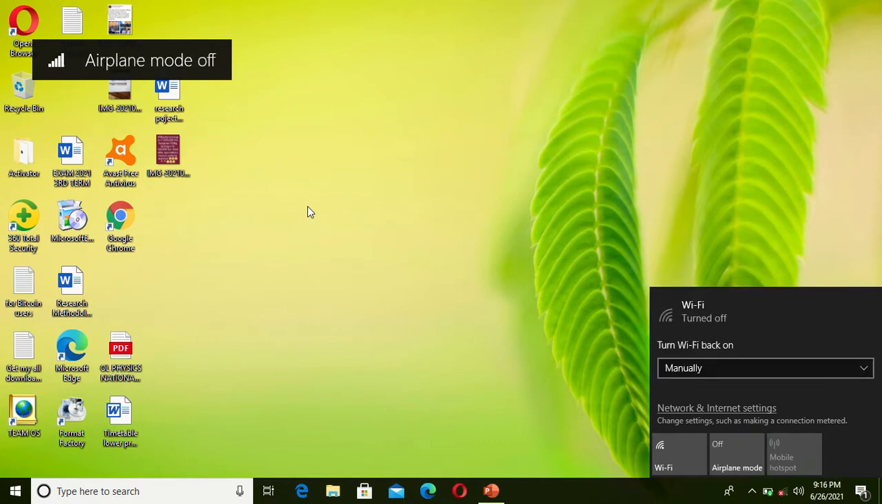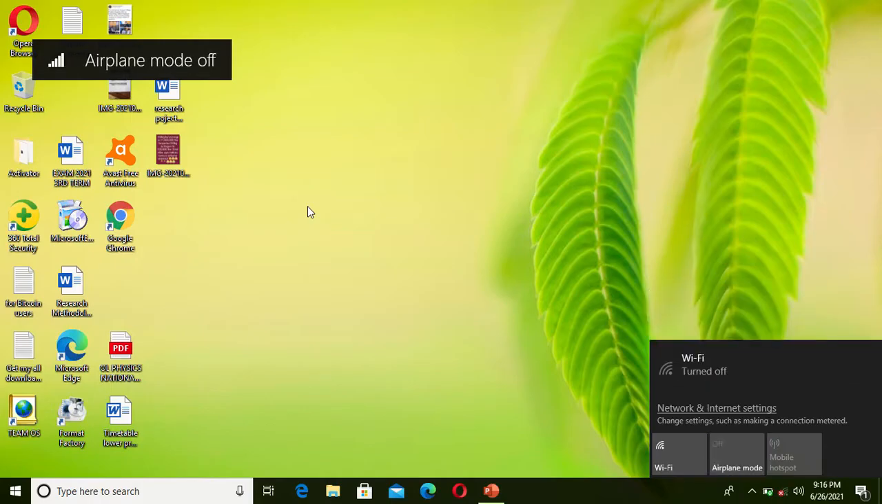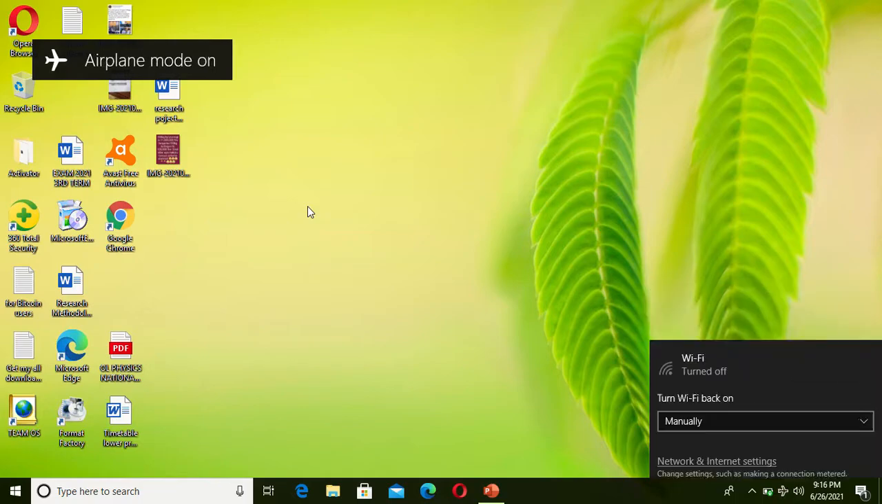So the first thing that you need to do is to remove the driver that drives airplane mode. So how to do this?